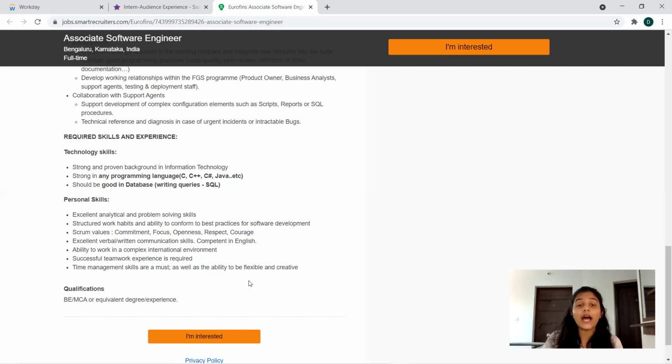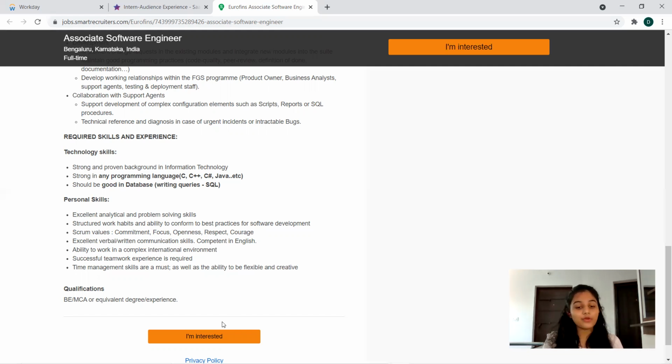by the experience. Either you must be a BE or MCA graduate, or you must have undergone experience in these many fields, no matter if it's an internship experience or an entry level experience. Okay, so this is about the associate software engineer, Bangalore, for Eurofins.